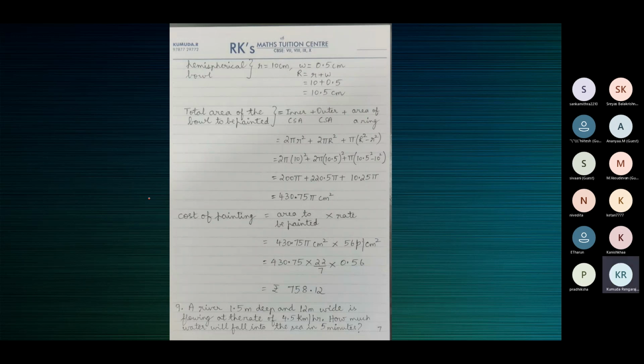You can also use a fraction. You see there, inner CSA 2 pi small r square, outer CSA 2 pi capital R square, area of a ring pi capital R square minus small r square. I have not substituted 22 by 7 for pi anywhere. So the total area to be painted is 430.75 pi centimeter square.